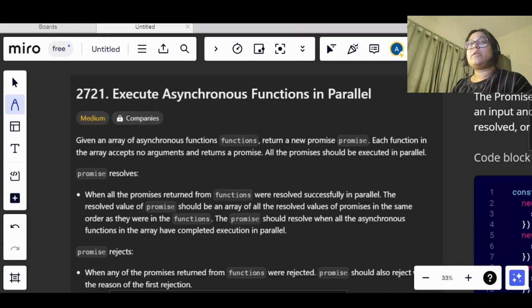Hi everyone, welcome back to a new video. Today is day 19 of our 30 days of JavaScript challenge, and the question that we will be solving today is execute asynchronous functions in parallel.